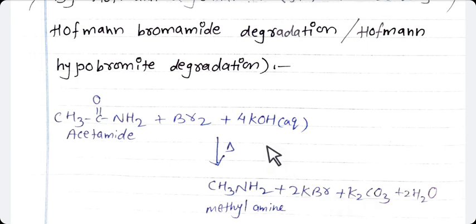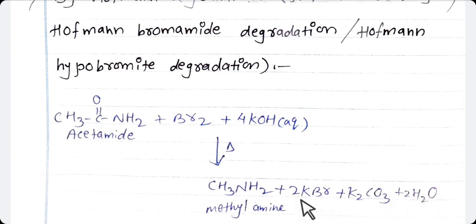Now 4 hydrogen is remaining here, and from 5 oxygen 2 are remaining, because 3 oxygen are used in potassium carbonate, so 2 remain, and it will form 2H2O.